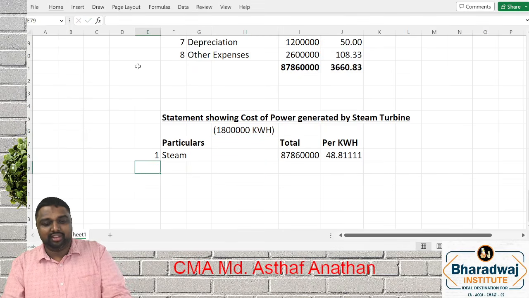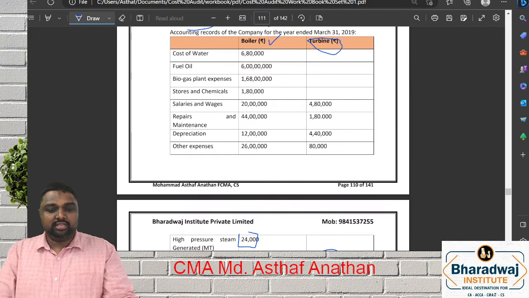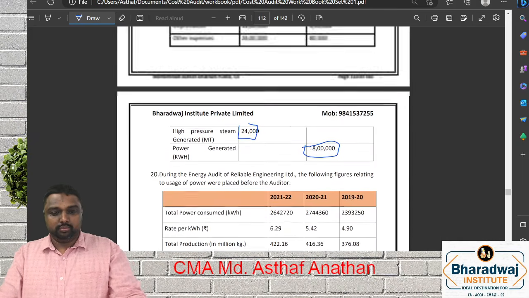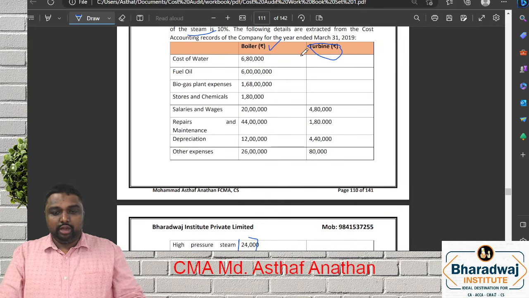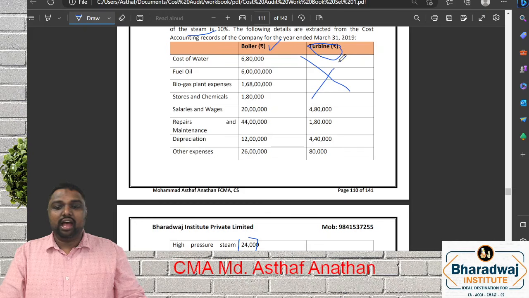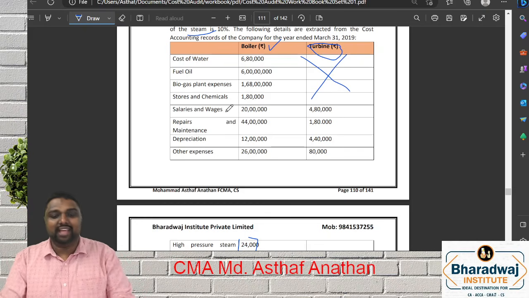Now after the steam, what will come next? None of these items, because these are all the input for steam, that will not come. It will start with salaries and wages.